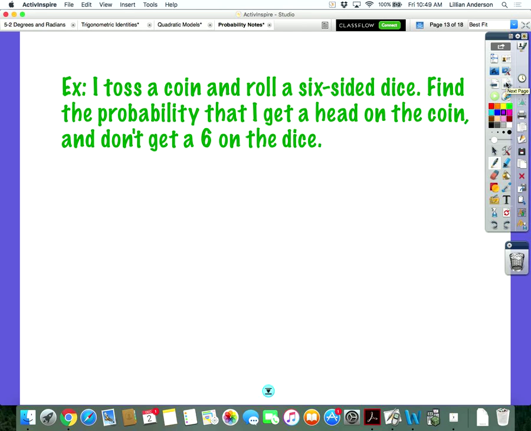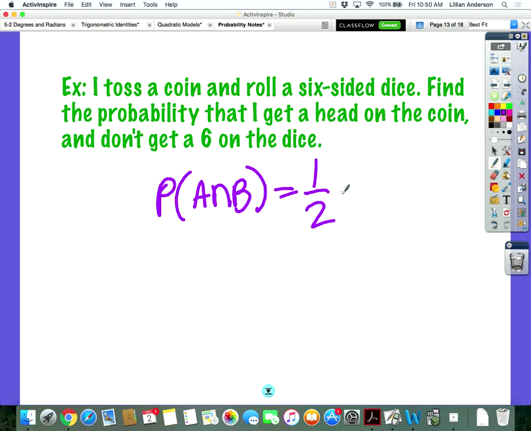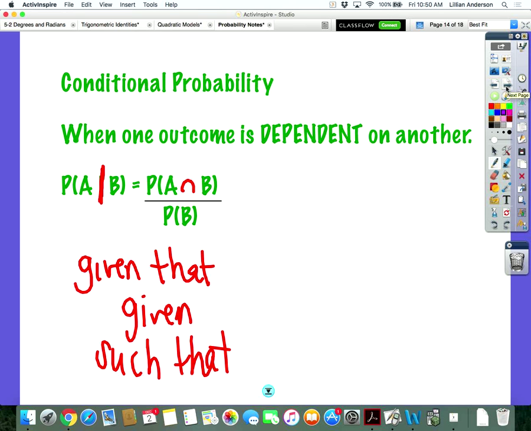So we're going to look at an example. I want you guys to do this one on your whiteboards. These are independent events. So to figure out the probability, you do multiply them. One has to get ahead, and 5/6 that you do not get a 6, so that is 5 over 12. Questions on independent events before we move on to conditional probability?